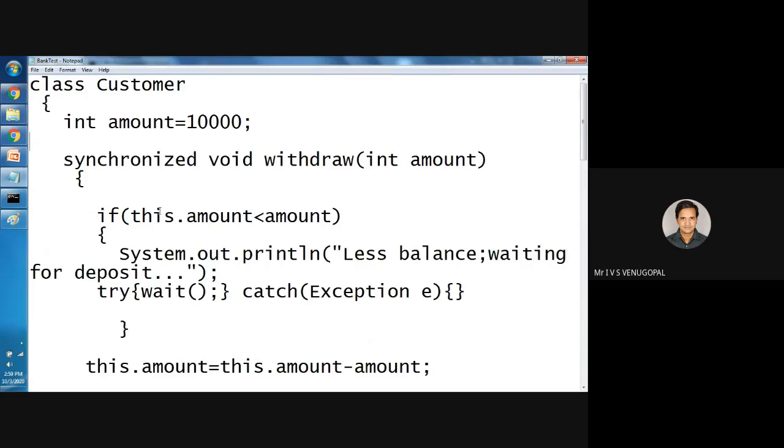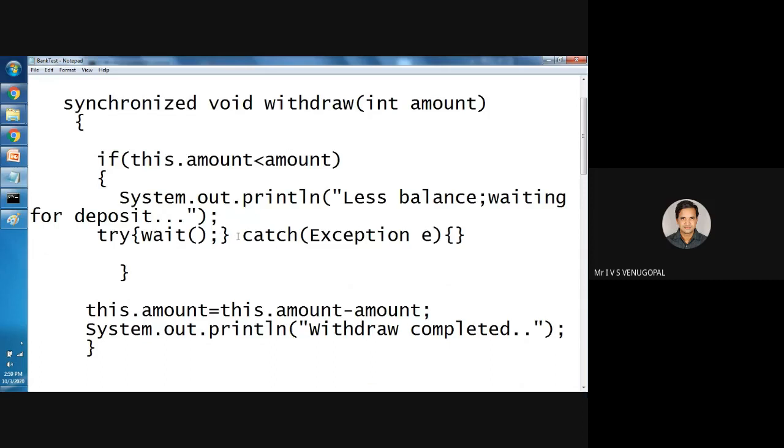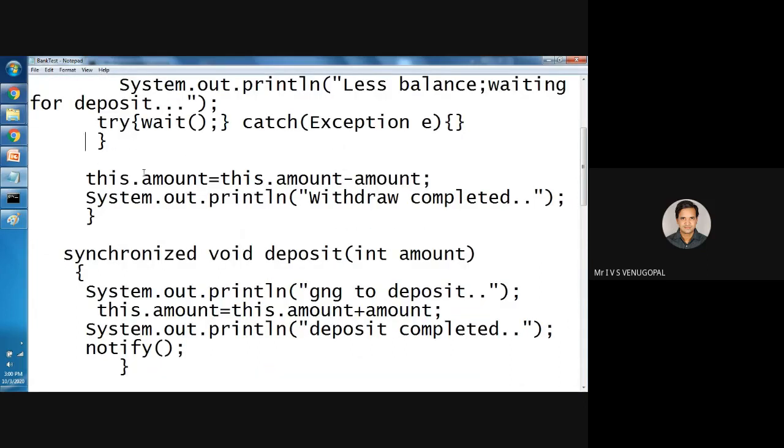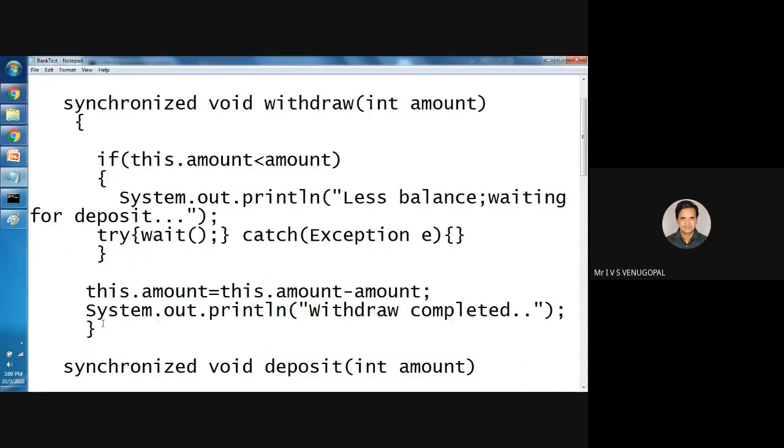I have synchronized, and I have closed the if, and I have closed synchronized.